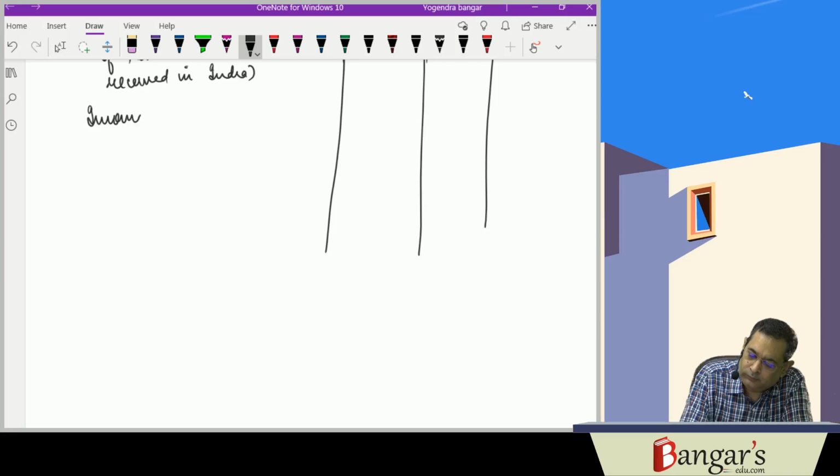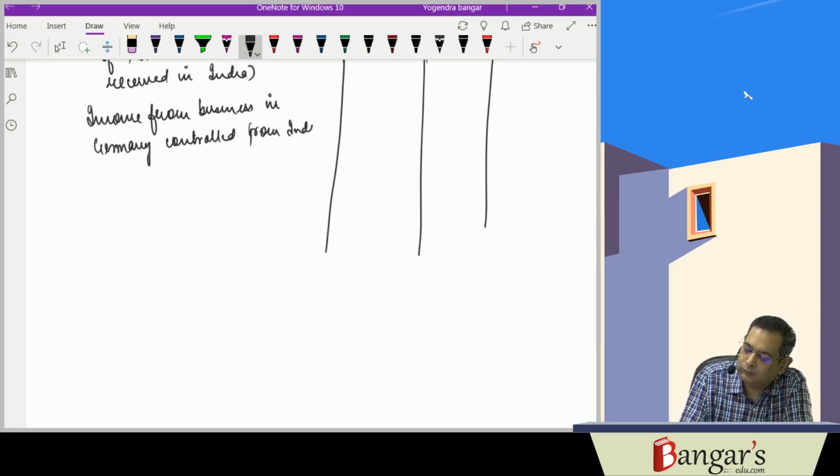Income from business in Germany, controlled from India. It will be taxable in case of a resident.